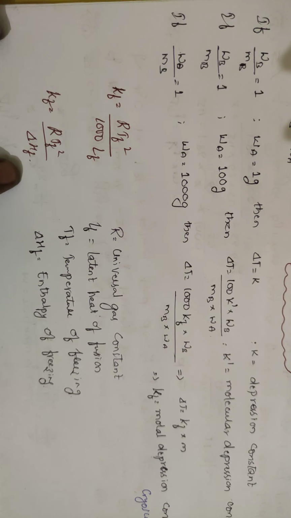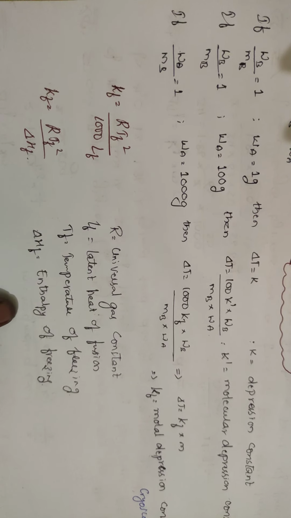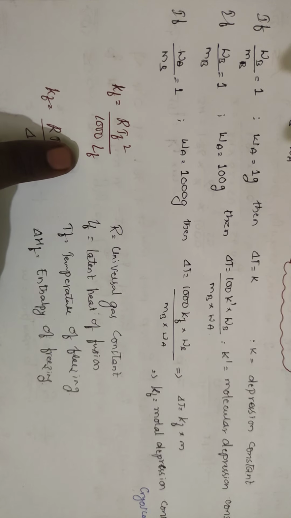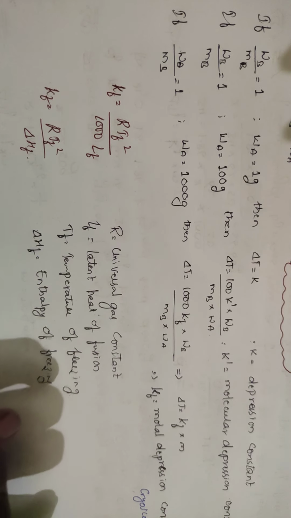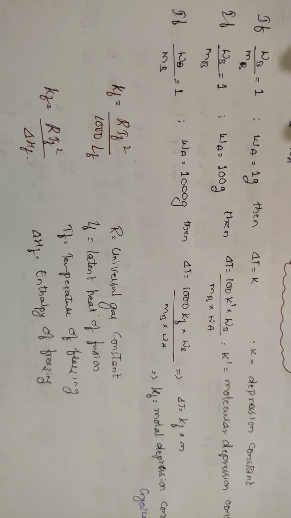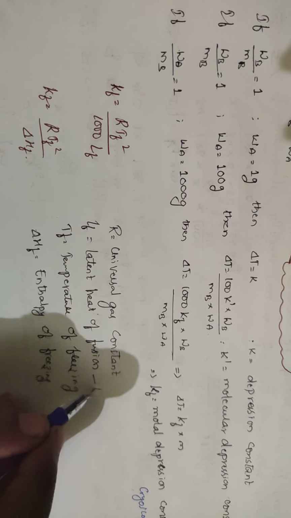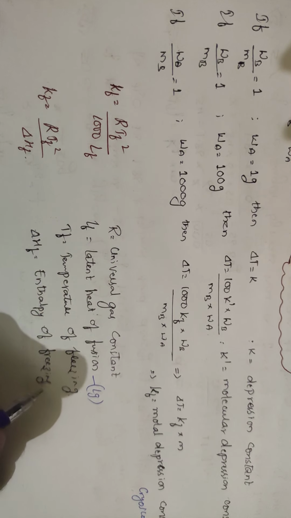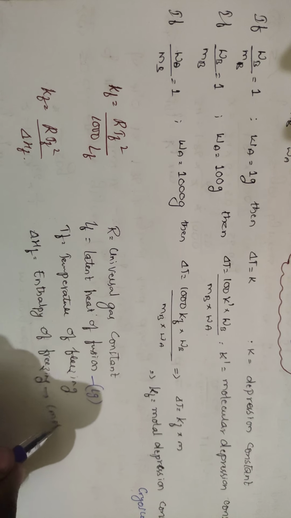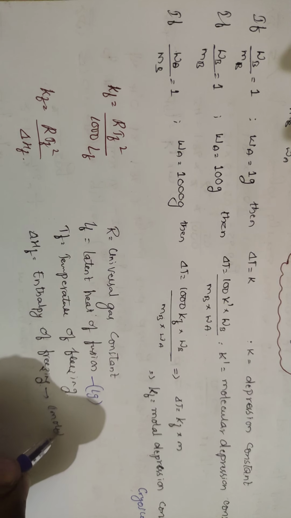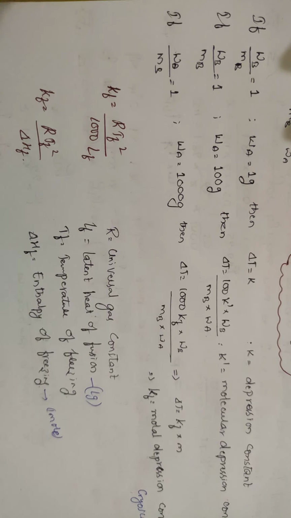What is meant by delta Hf? This is the enthalpy of freezing for 1 mole of substance. And Lf is the latent heat of fusion or latent heat of freezing for 1 gram of substance. Always remember, Lf or Lv is for 1 gram and this is for 1 mole of a substance. Right students? And R is the universal gas constant.